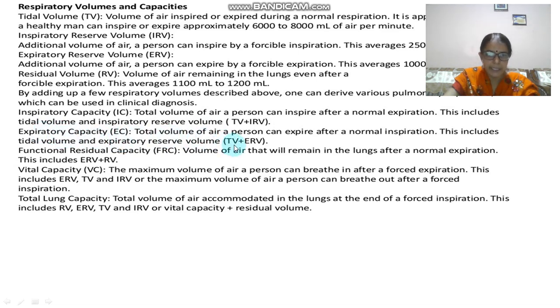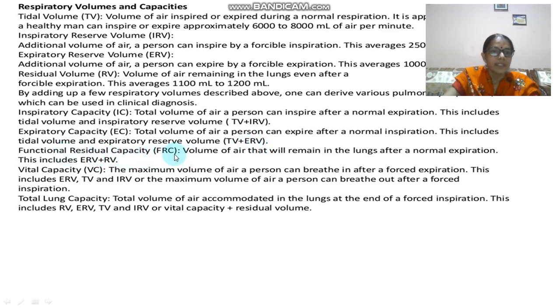You can obtain it by adding TV and ERV. Obviously it is expiratory capacity, so it will deal with the TV, that is normal volume of air that you had expired, as well as ERV, that you had released additional volume of the air by a forceful expiration.